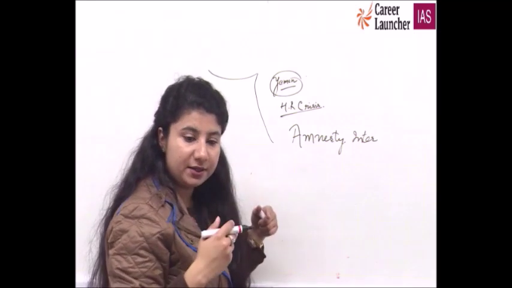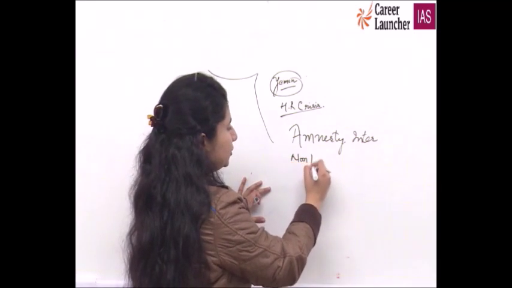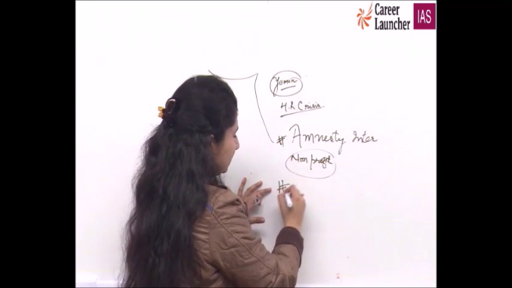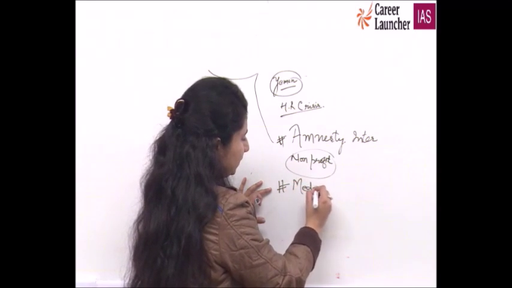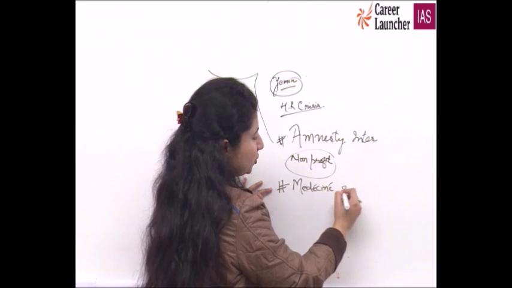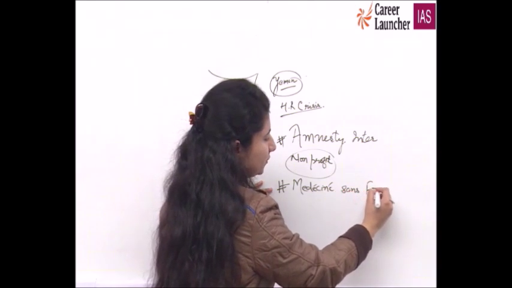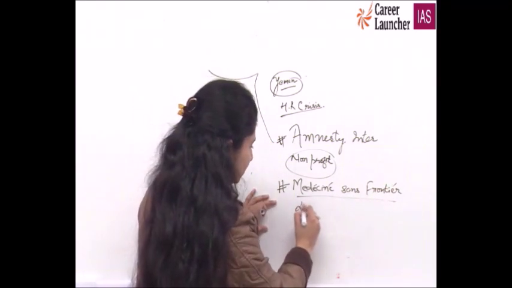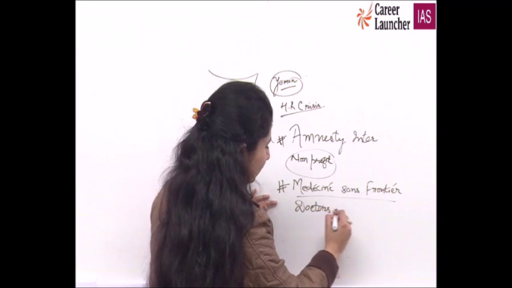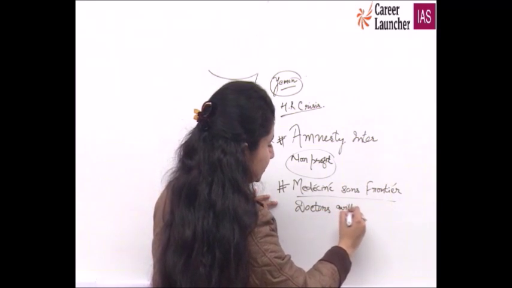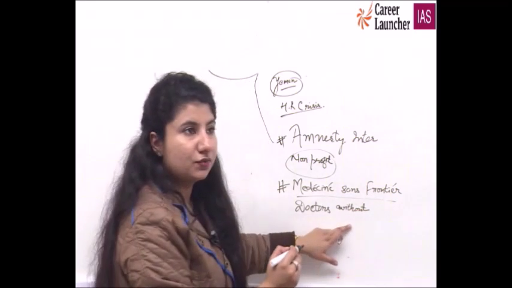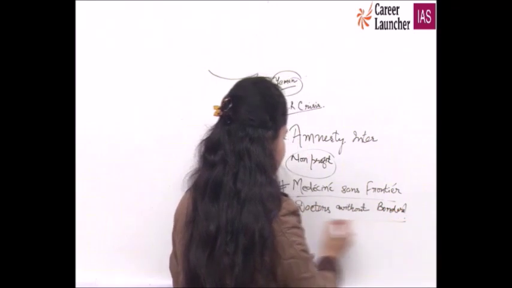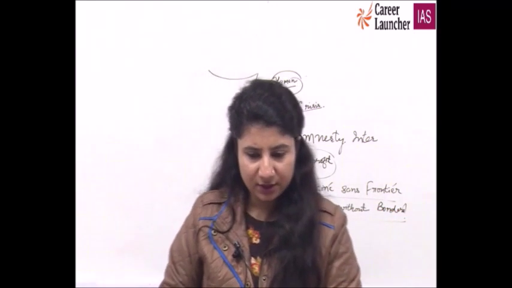What is it? It is independent, it is non-profit, and it is also an NGO. Amnesty is important, along with Medecins Sans Frontieres. Now this is French. Doctors Without Borders in English. They have played a great role in controlling Ebola. These things can also be there in your questions, right?